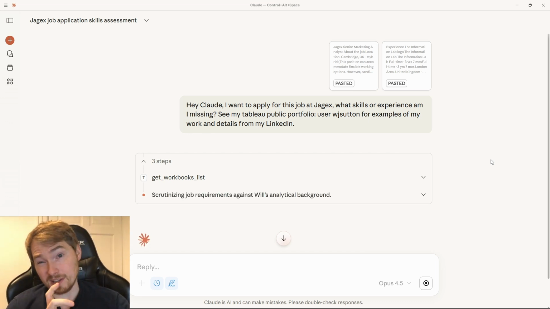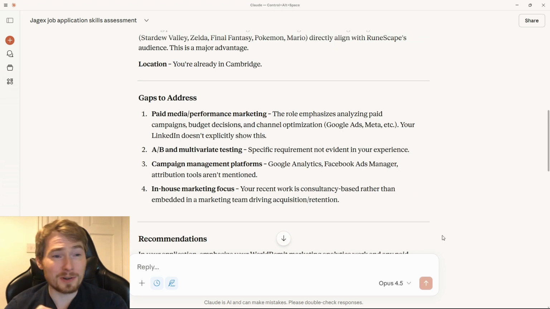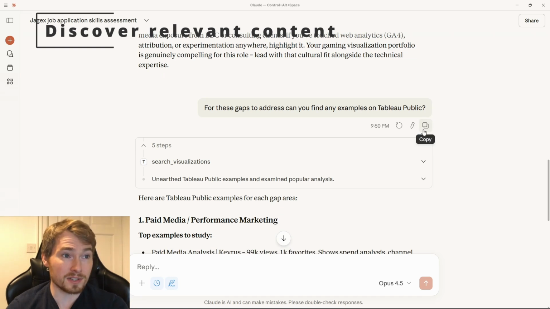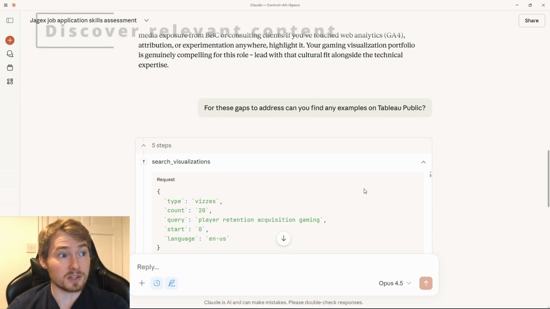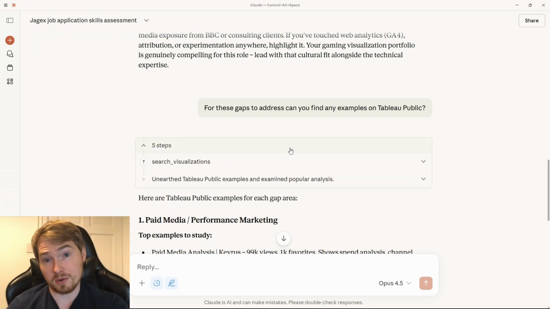So what I'm asking it here, crucially, is, where are the gaps in my application? Where am I missing certain skills that this job is asking for? Okay, so Claude found the gap analysis and found me some areas I need to go and address. What I've done next is I've gone and asked it to find some examples of this on Tableau Public. And it's running the search tool here to go and find visualizations on Tableau Public. And it's come back with some dashboards.